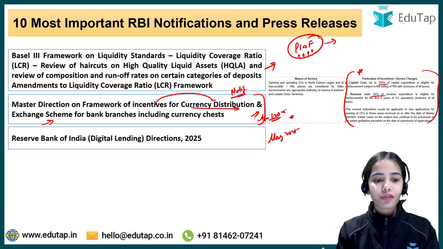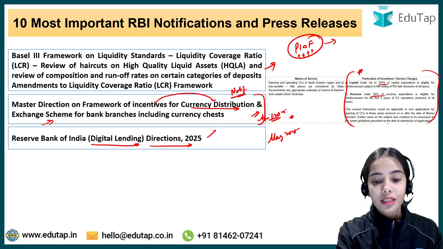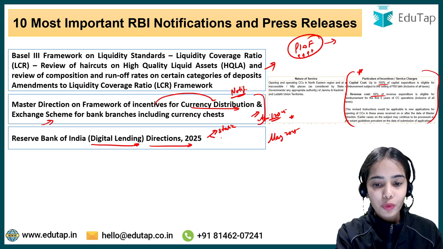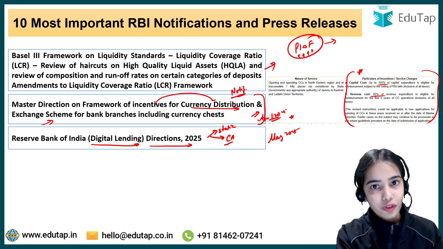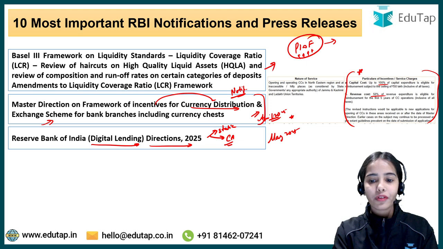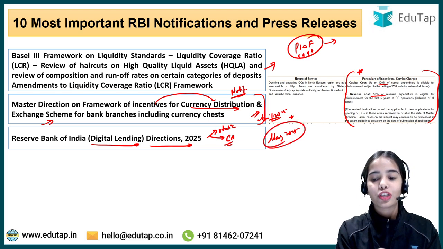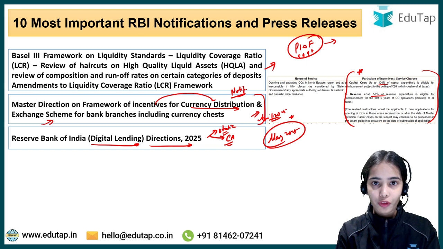Now in May 2025, first of all, Reserve Bank of India Digital Lending Directions 2025. This is important from your static point of view in finance and management, and this is important from your current affairs point of view also. So Reserve Bank of India Digital Lending Directions 2025 was released in RBI notifications in May 2025. This is important from finance static point of view also. Okay, this is important from descriptive point of view also.